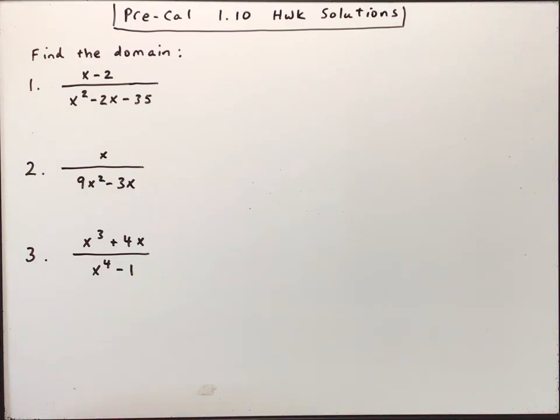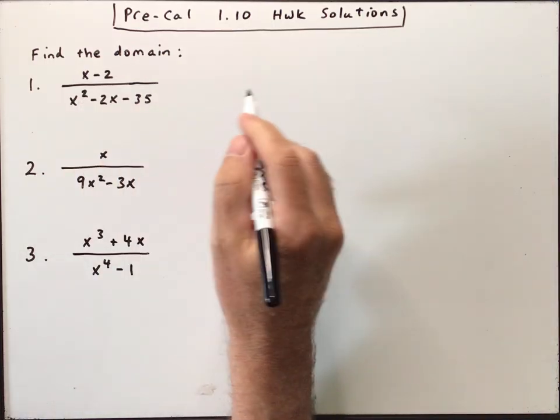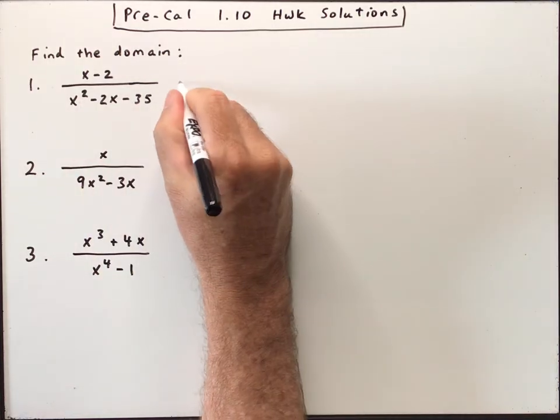So for our first three, we are to find the domain. We really care about the denominator here. Where does the denominator equal 0?